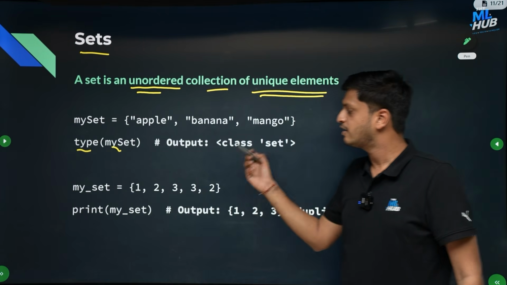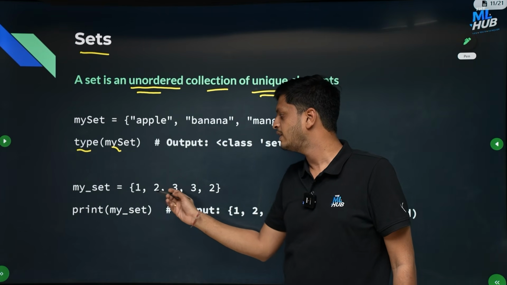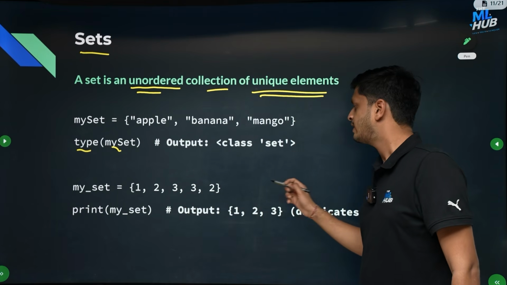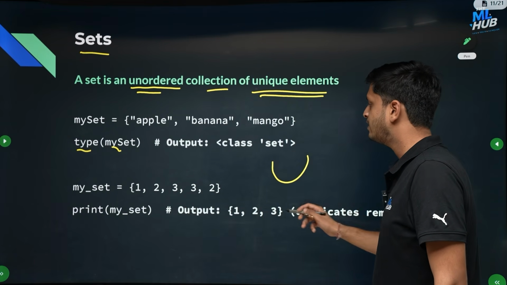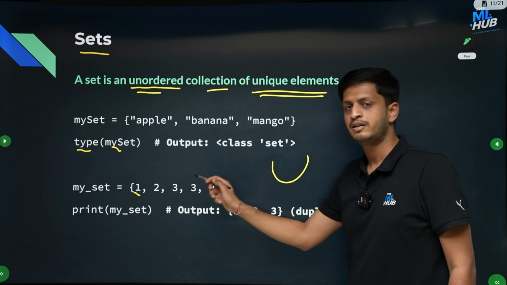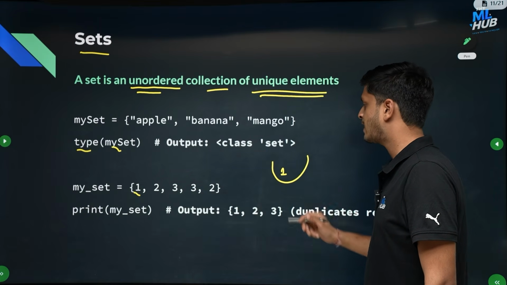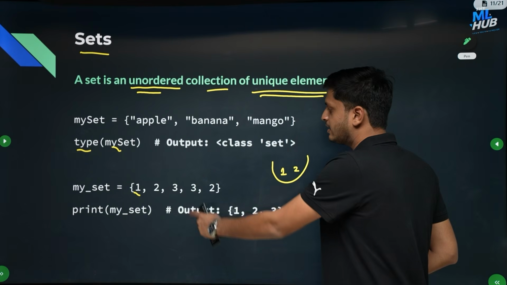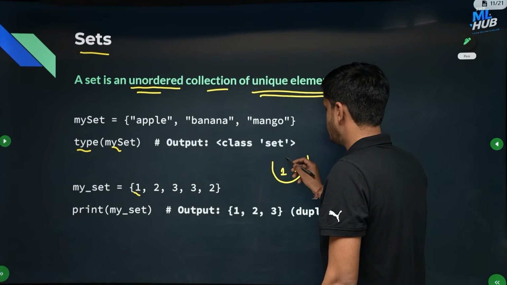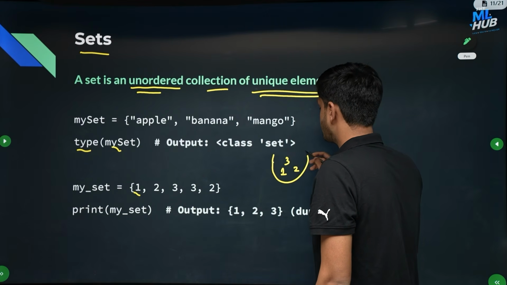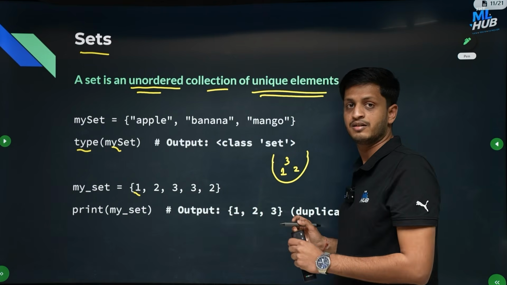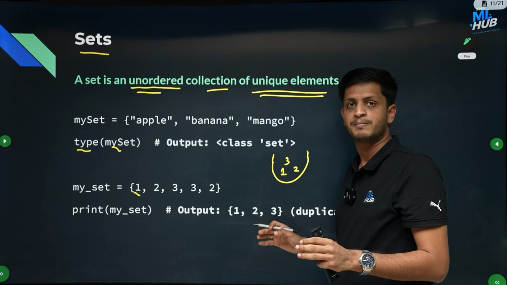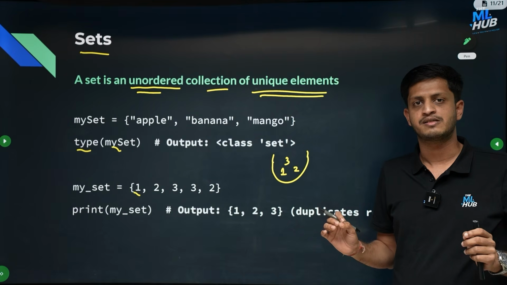Okay. Similarly, if you create another set containing elements 1, 2, 3, 3, 2, what will happen here? Try creating the set. It is a bag. First you are trying to insert 1, so 1 will be inserted in this bag. Then you are trying to insert 2, so 2 will be inserted in this bag. Then you are trying to insert 3, 3 will be inserted in this bag. Now you are trying to insert 3 again. Since 3 is already present, the set will ignore it, because a set must have distinct elements.